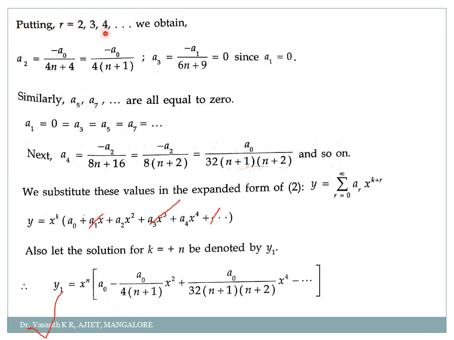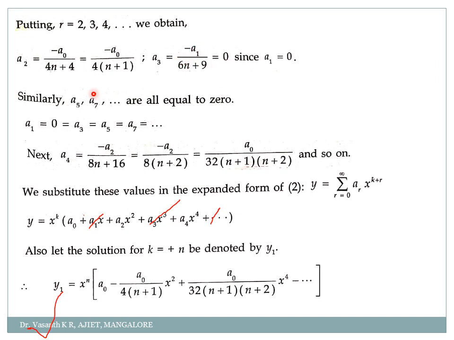Yeah, see here, put r equal to 2, 3, 4, and so on. So we obtain a2 is equal to minus a0 divided by 4n plus 4, or that is equal to minus a0 divided by 4 times n plus 1. Similarly, a3 will be equal to minus a1 divided by 6n plus 9, but which is equal to 0. Why? Because you know what is a1. a1 is already 0. So a3 also will be 0.